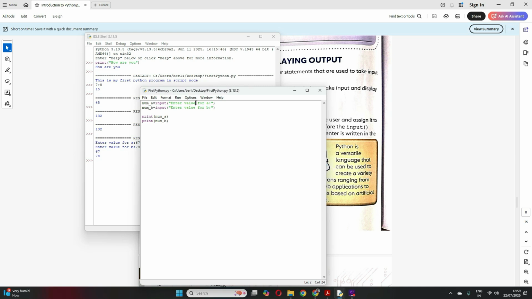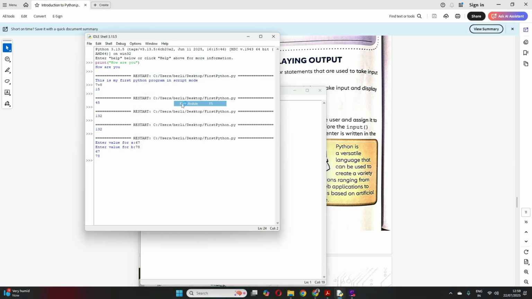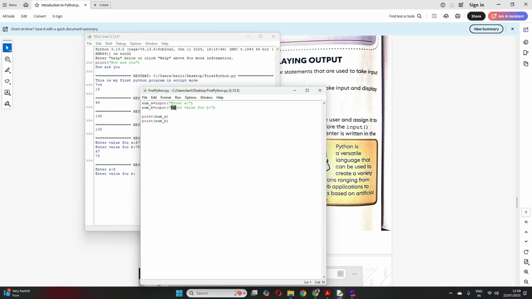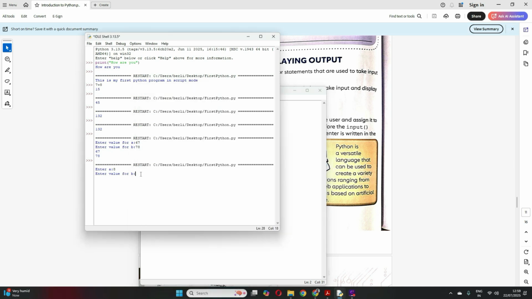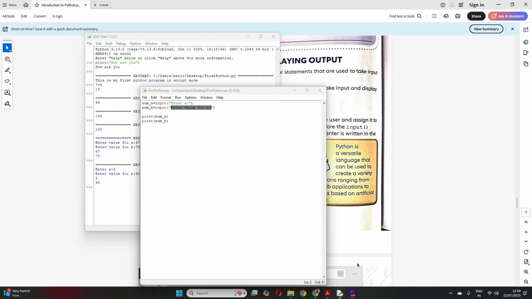Suppose instead I just write enter A only. Whatever you write in double quotes comes as it is. Now save it and run, and it will come as enter A. Then enter B. See, enter value of B, because in the second statement I wrote this within the double quotes. So whatever you write within the double quotes will come as it is. Any value, and then it will print and then stop. Clear? So understood how we input the number.